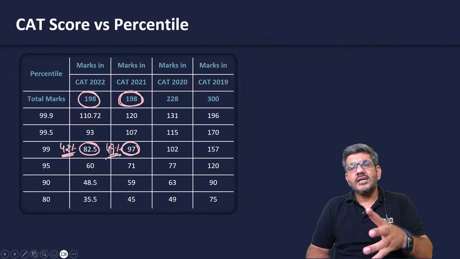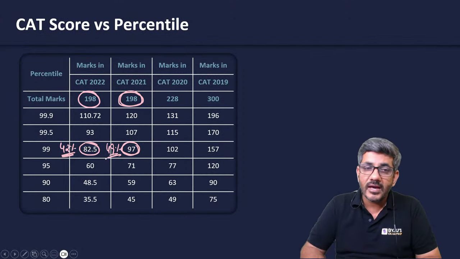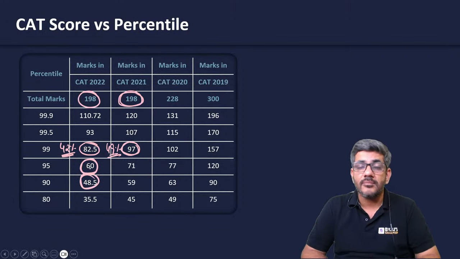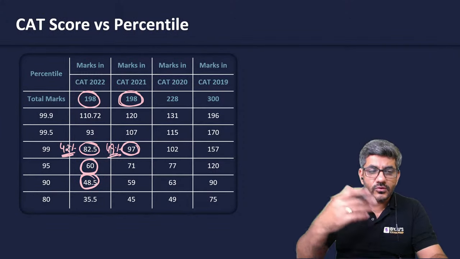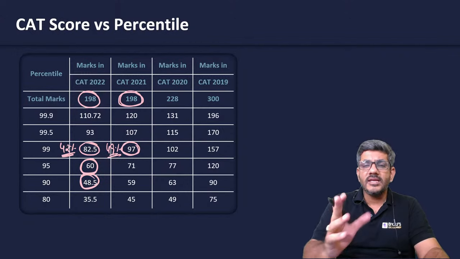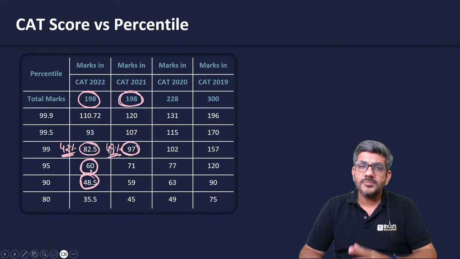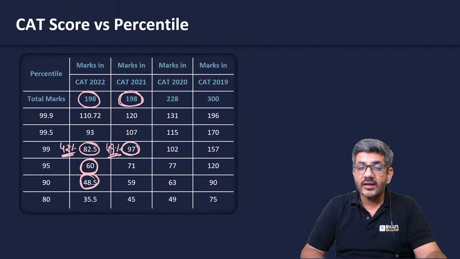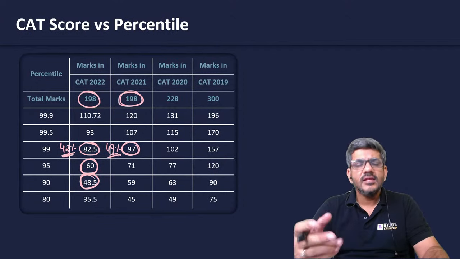Plus, if you think that you are not targeting the top 6 IIMs, you are also targeting the newer or the baby IIMs, then your percentile might go as low as 95 percentile or sometimes 90 as well, as I said, depending upon your category, whether you are engineer or non-engineer, your scores in 10th, graduation, lot many things are there on which it would depend. So these are the score versus percentile things, that at what score in CAT, what kind of percentiles you would be getting, and what percentile is good enough to get into what kind of colleges that we have discussed over here.